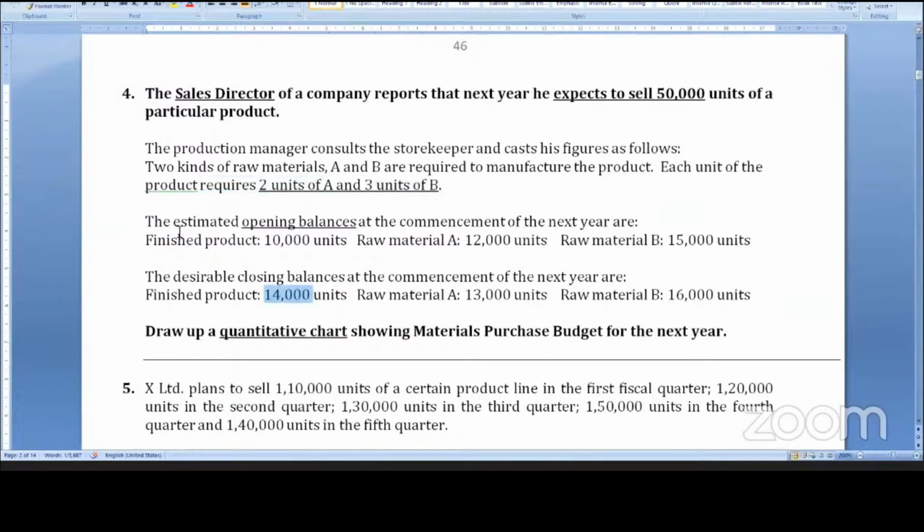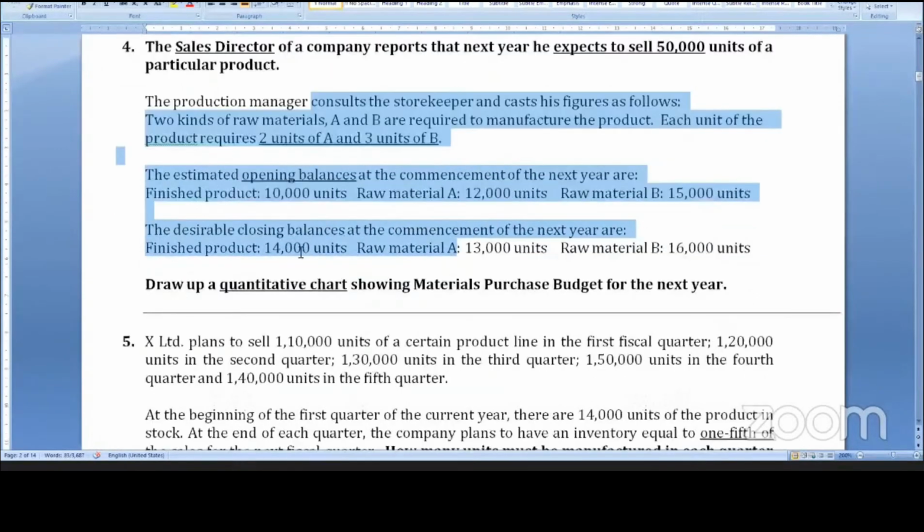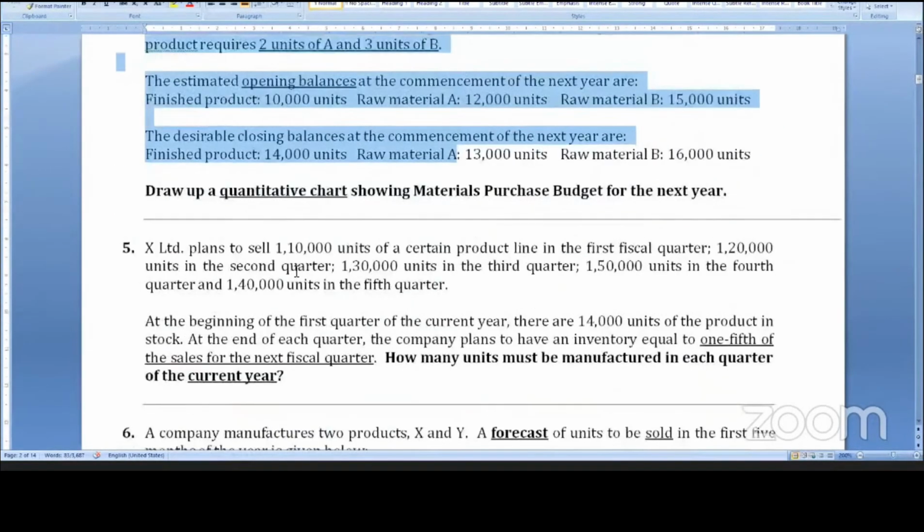To produce 54,000 units, 2 units of A and 3 units of B. So 54,000 into 2, 54,000 into 3, that is consumption. Consumption plus closing stock minus opening stock will give you purchases. So I think this sum is also easy. The sum is easy, so I'll move on to the difficult part.